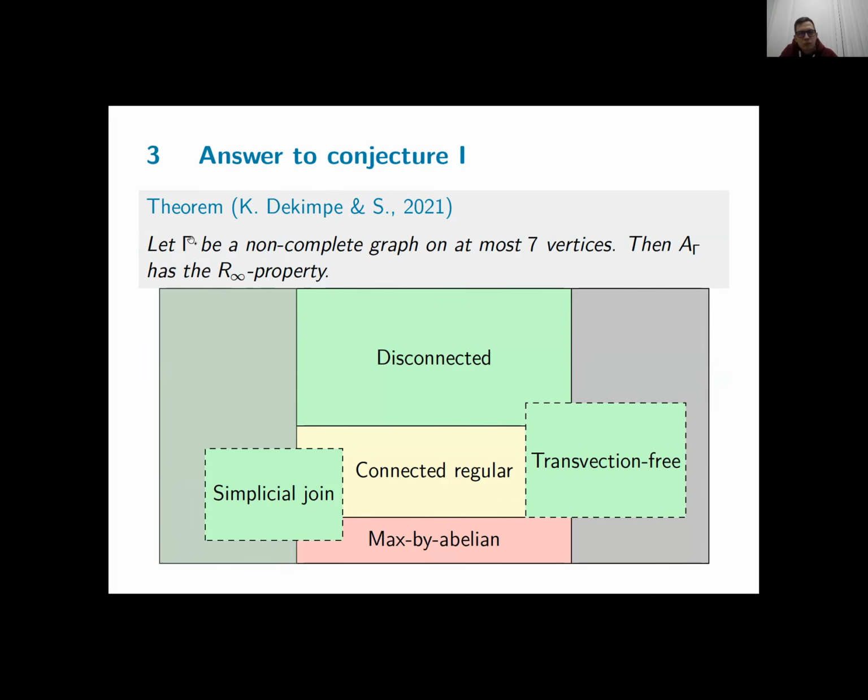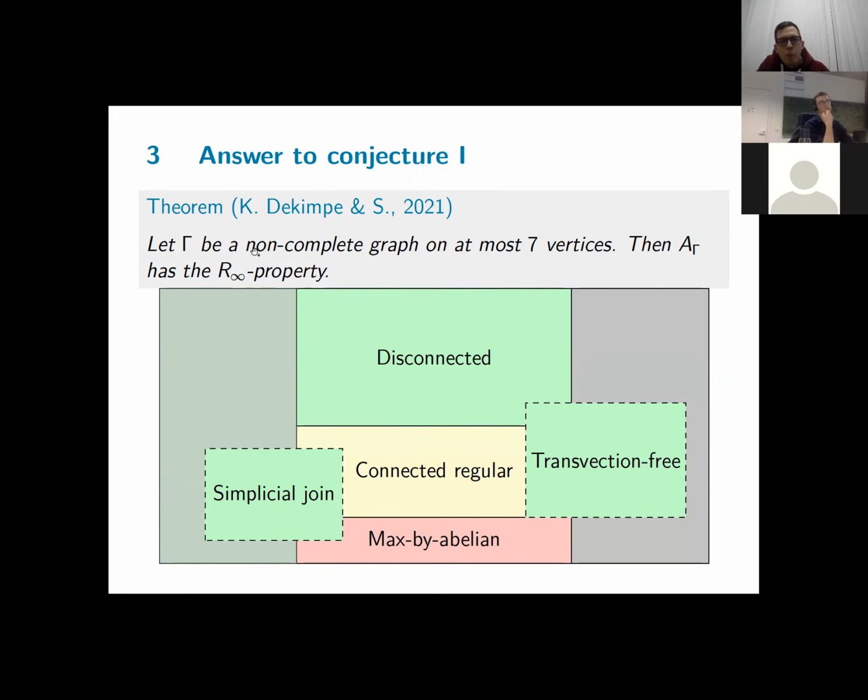So with what I've discussed in this talk, you have sufficiently strong results to prove the conjecture for all graphs on at most 7 vertices. This gives one way of quantifying, but as I said in the beginning, there are other ways.